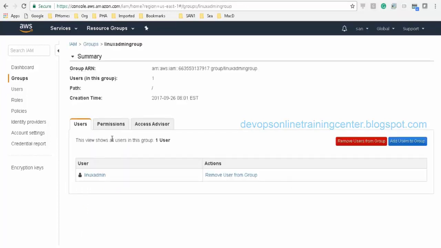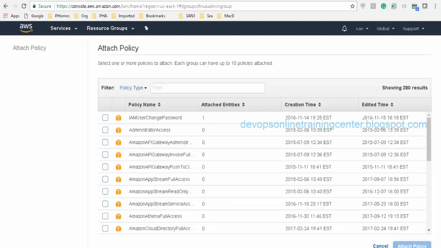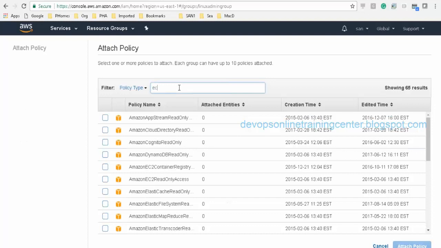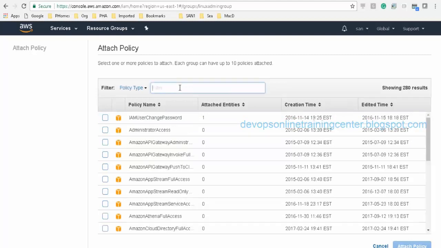So let us see if I can give permissions to this user. Attach policy. In this policy, there are a lot of other policies, right? Let us say we'll look for anything with EC2 read. Yeah, EC2 read only access. So this is given. If you select this and remove that full access, he'll have only read-only access, right? So based on the requirement, we can choose the policy.